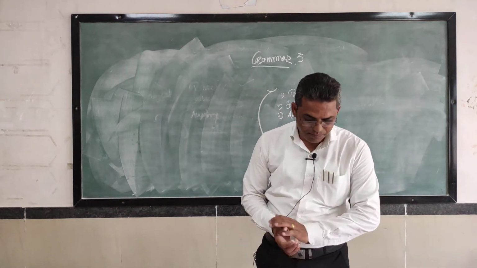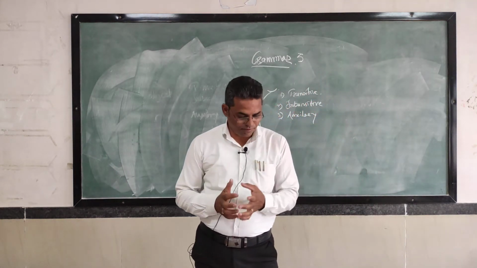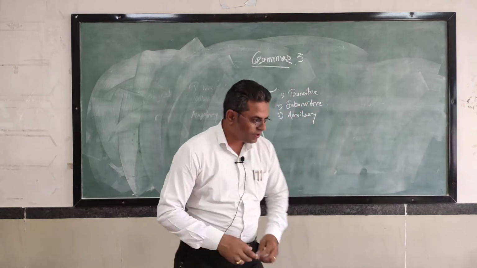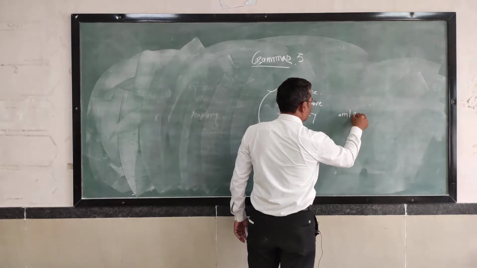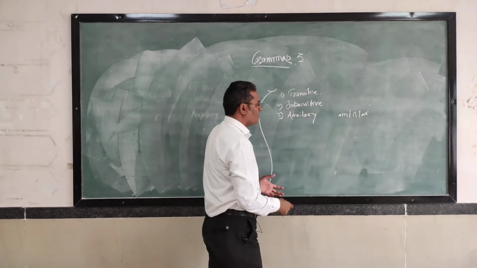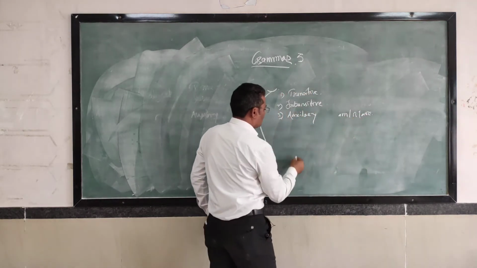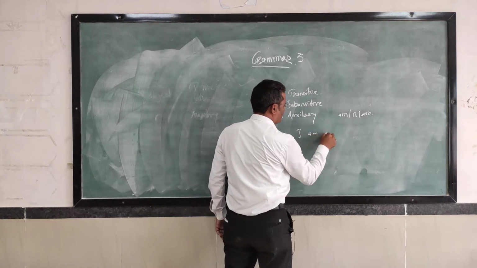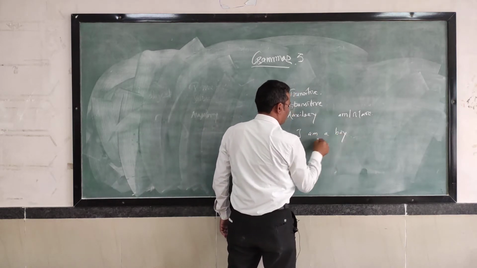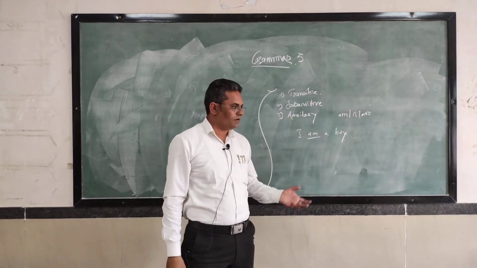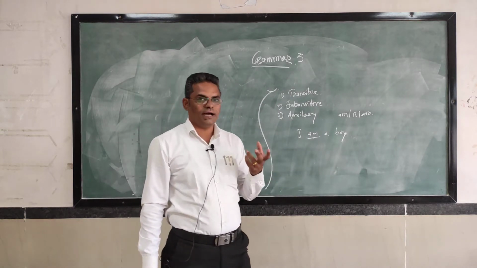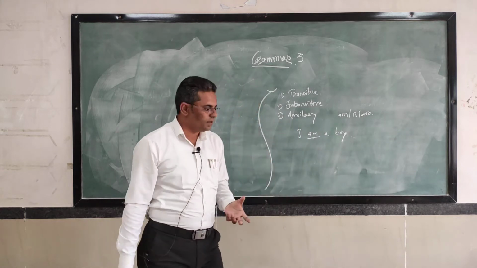Sometimes the auxiliary verb comes as the main verb also, right? For example, am, is, are are auxiliary verbs. But we use a sentence like "I am a boy." Now this is performing as a principal verb. Auxiliary verb comes as main verb.